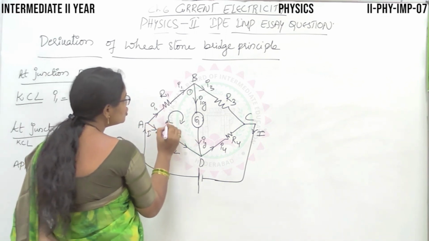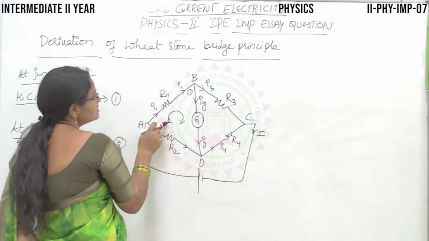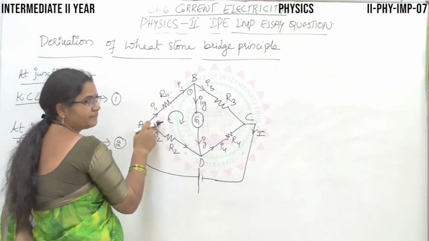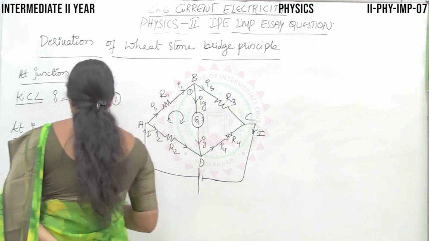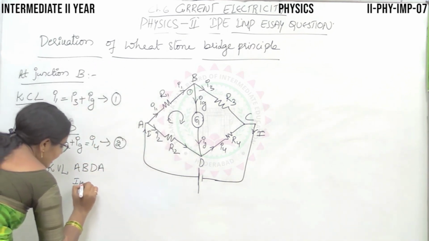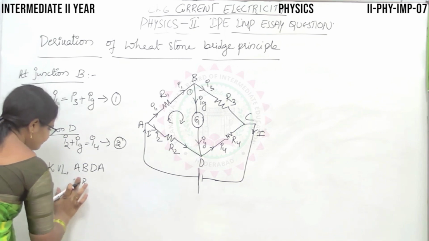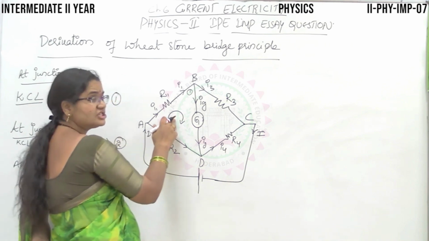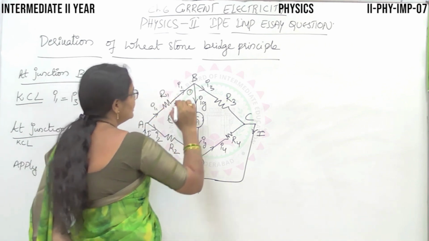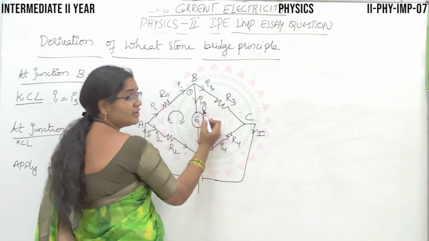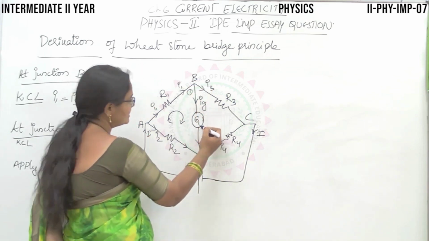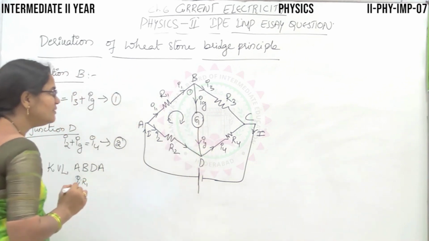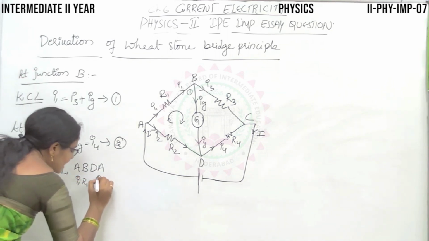So see, our assumed current direction is in this fashion. The assumed current direction and the original current direction are both in the same direction, so you can take plus sign there. That is I1 R1, plus sign because assumed direction and original direction are both in the same way. Next, coming to this arm, what is the potential along this arm? Ig G, right? The assumed direction and original current direction are both in the same direction, so again you have to take plus Ig G.